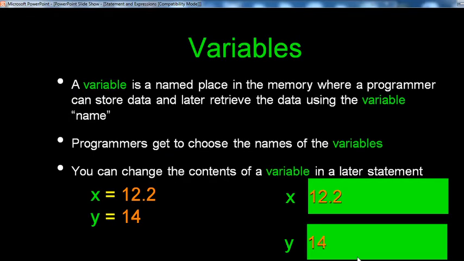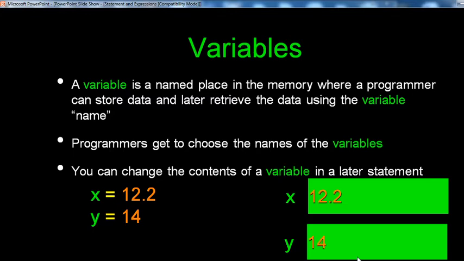Next, variable. What is actually called a variable? A variable is a name placed in the memory where a programmer can store data and later retrieve the data using the variable name. See the definition carefully. The programmer gets to choose the names of the variables. You can change the content of a variable in a later statement.